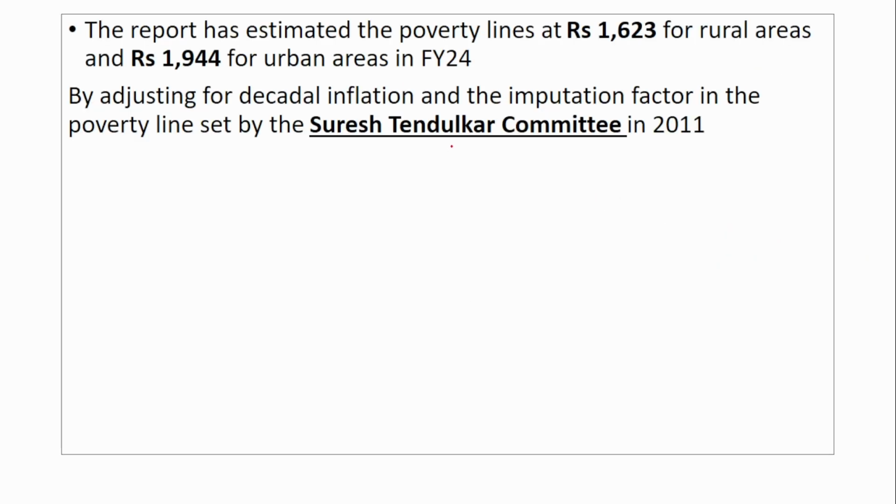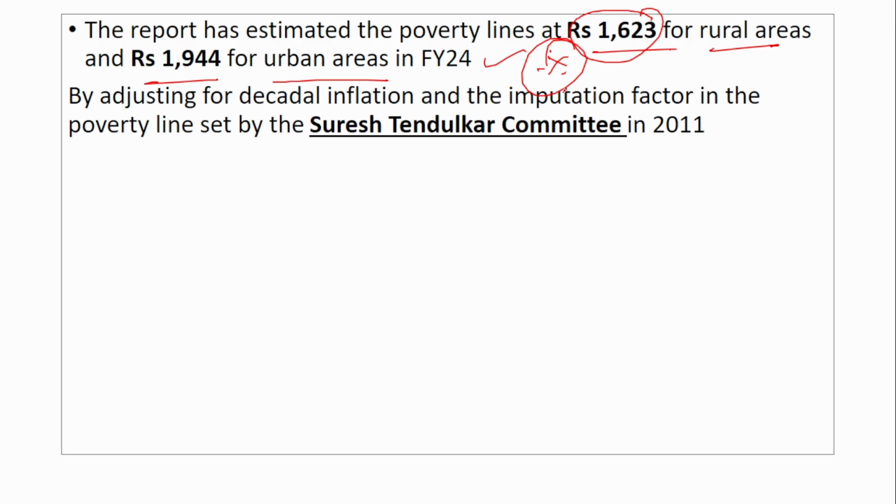The report has also estimated that the poverty line is rupees 1623 for the rural areas and 1944 for the urban areas in financial year 24. Very, very important numbers: 1623 for the rural areas, 1944 for the urban areas.